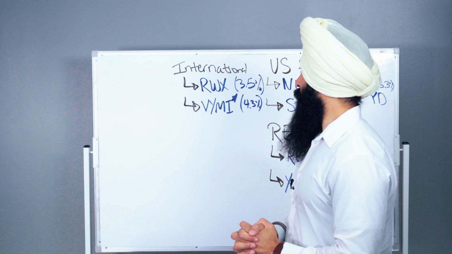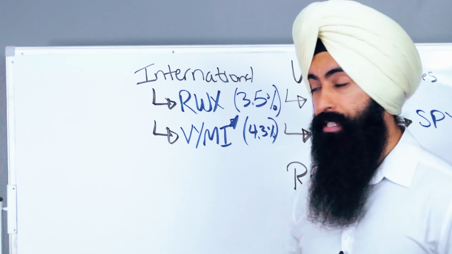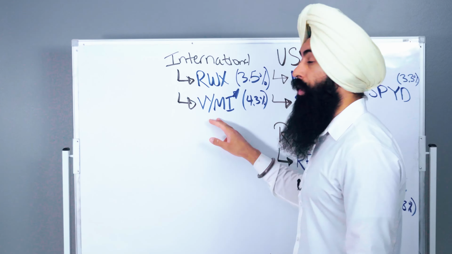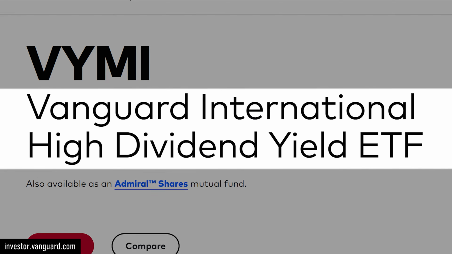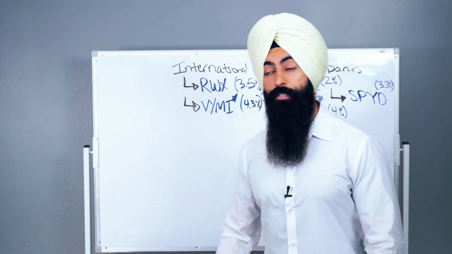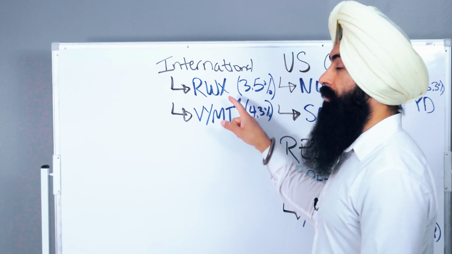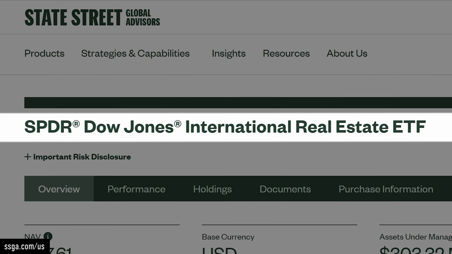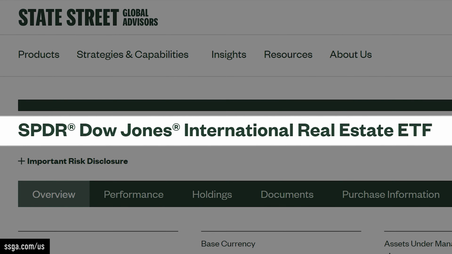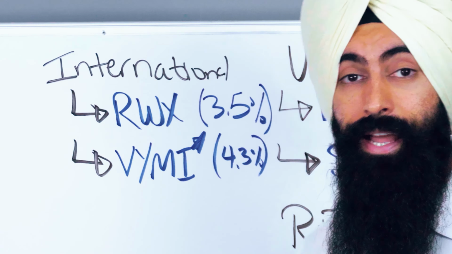And so a couple examples that we have here are RWX and VYMI. I'm personally invested in VYMI. This is a fund created by Vanguard that's investing in high dividend paying companies outside of the United States. And at the time when we're recording this video, this is paying out a 4.3% yield. And then you have RWX. This is a fund created by Spider, which is also investing in dividend paying companies outside of the United States. And at the time when we're recording this video, it is paying out a yield of 3.5%.